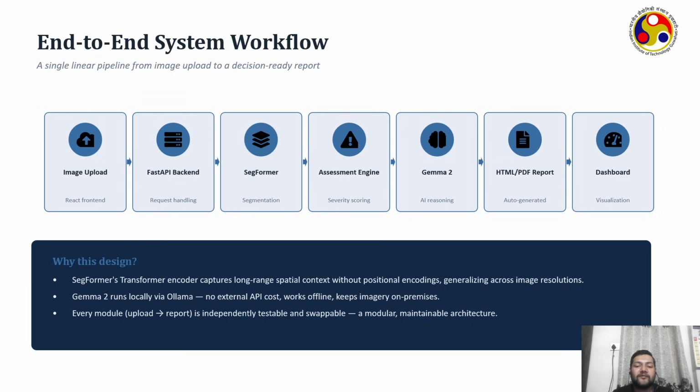The prediction is then processed by the disaster assessment engine, which calculates damage severity, impact, confidence, and priority. Next, Google's Gemma large language model generates an executive summary together with emergency recommendations. And finally, the system automatically generates HTML and PDF reports, and all results are displayed within the interactive dashboard.